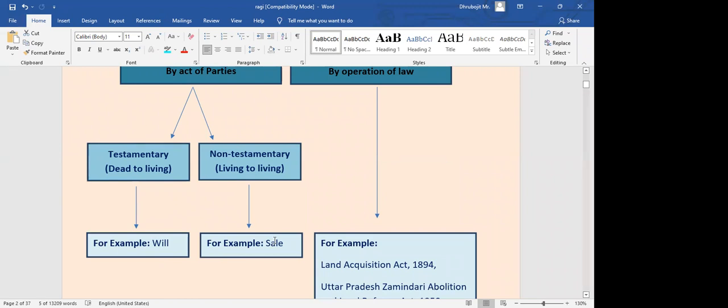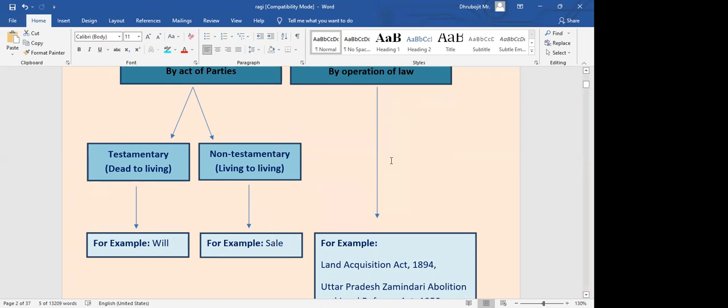It may be by way of sale. Any other mode you can mention how property can be transferred between two living persons? Gift deed. Gift, yes, gift deed. Anything else? There are so many others, right? Lease is there, exchange is there, then we have mortgage. Okay, there are many different modes under which it may be done.